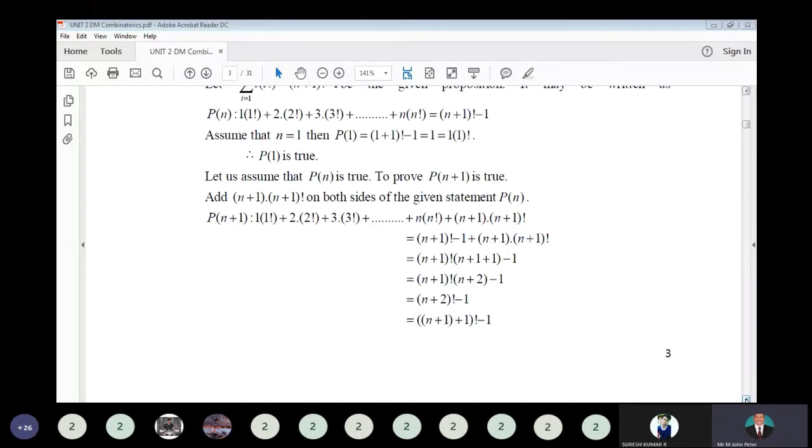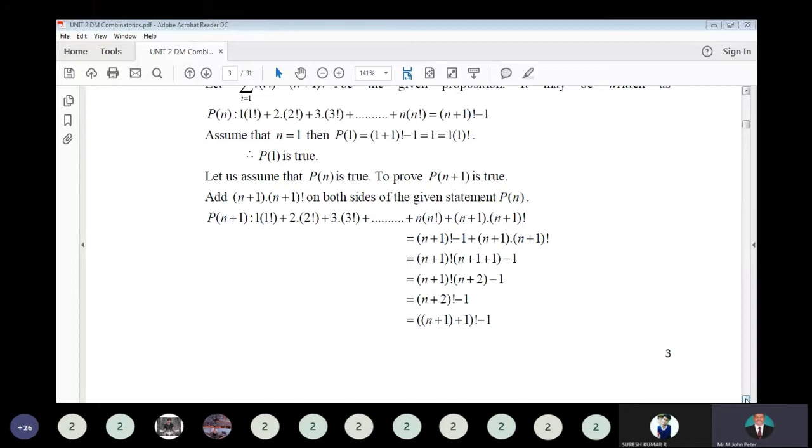So that is n plus 1 factorial into n plus 2, which you can write as n plus 2 factorial. That is minus 1 as it is. That n plus 2 factorial you can rewrite as (n plus 1) plus 1 factorial. So that is in the form of p of n. So the p of n is what? n plus 1 factorial minus 1. So for p of n plus 1, similarly we can write n plus 1 factorial minus 1.